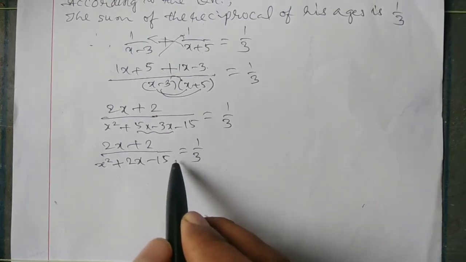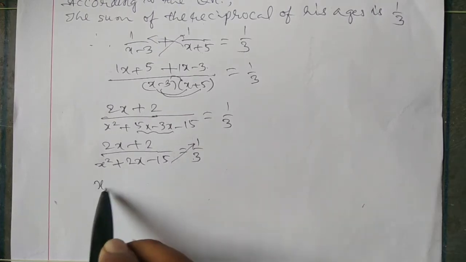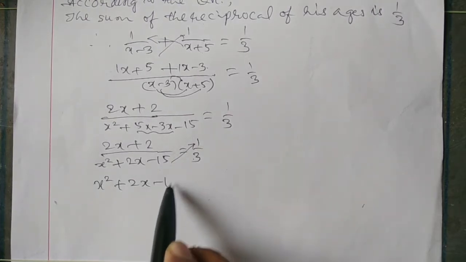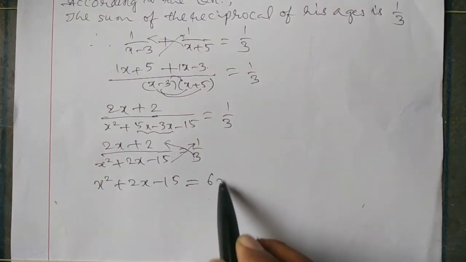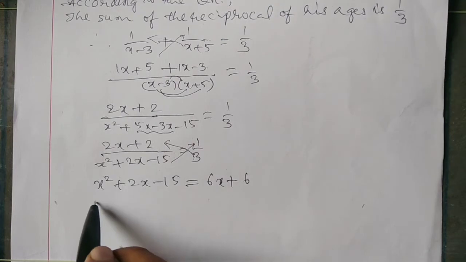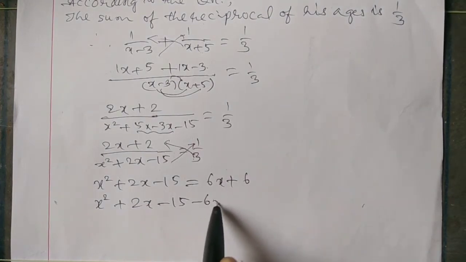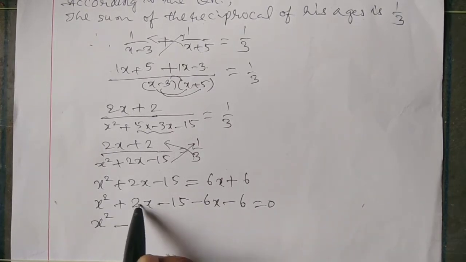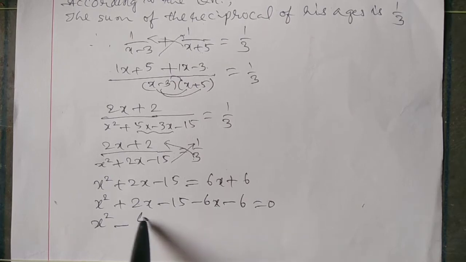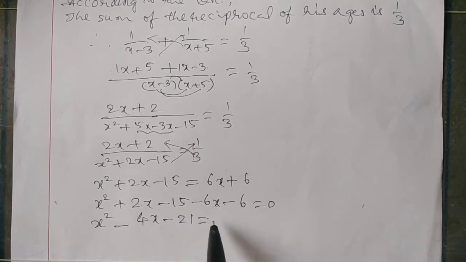On cross multiplying, x square plus 2x minus 15 is equal to 3 2s are 6x plus 6. So x square plus 2x minus 15 minus 6x minus 6 is equal to 0. X square minus 4x minus 21 is equal to 0.